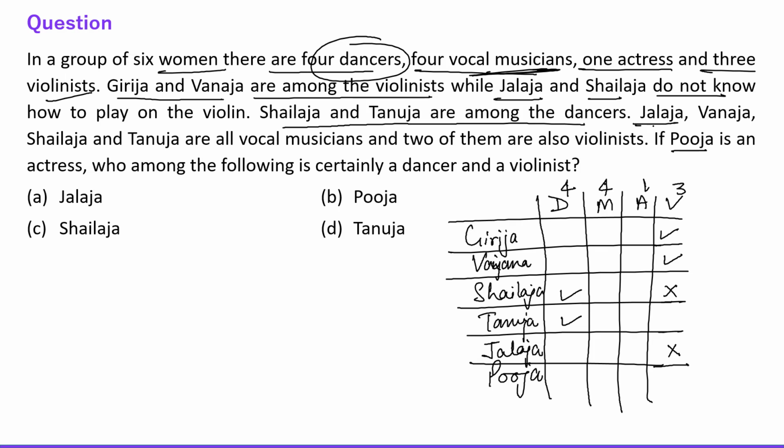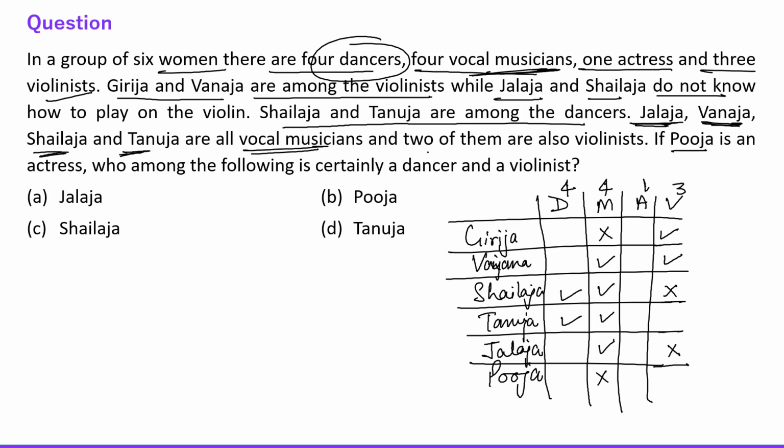Okay. Jalaja, Vanjana, Shalja, Tanuja are vocal musicians, right? Jalaja, Vanjana, Shalja, Tanuja, right? Okay, so in total we have 4 vocal musicians. So obviously we have got 4 vocal musicians. So now we can cross the other entries for vocal musicians, right?